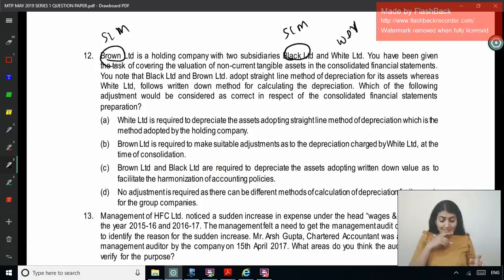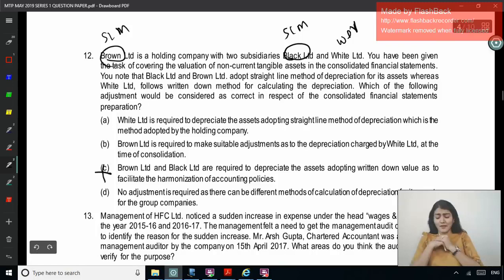Which of the following adjustments should be considered as correct in respect of the consolidated financial statements preparation? So holding company SLM, 1 subsidiary SLM, 1 subsidiary WDV. White Limited is required to depreciate the assets adopting the straight line method, which is the method adopted by the holding company. Brown Limited is required to make suitable adjustments as to the depreciation charged by White Limited at the time of consolidation. Brown and Black are required to depreciate the assets adopting written down value to facilitate the harmonization of accounting policies. So Brown and Black should change, completely incorrect.